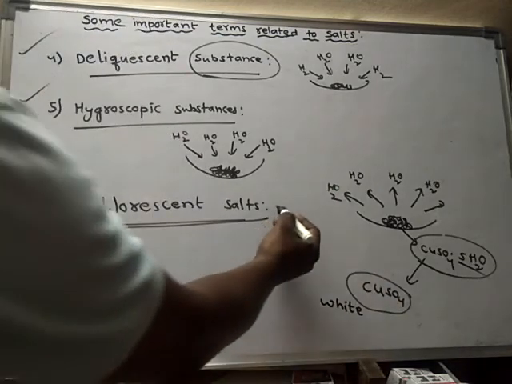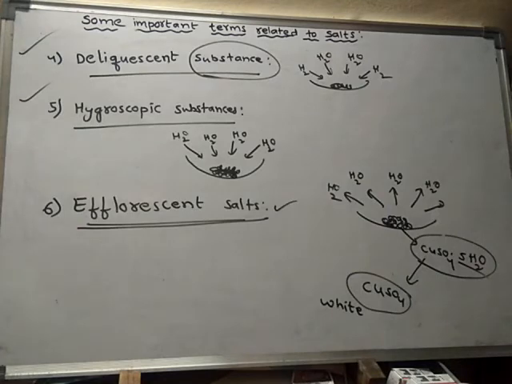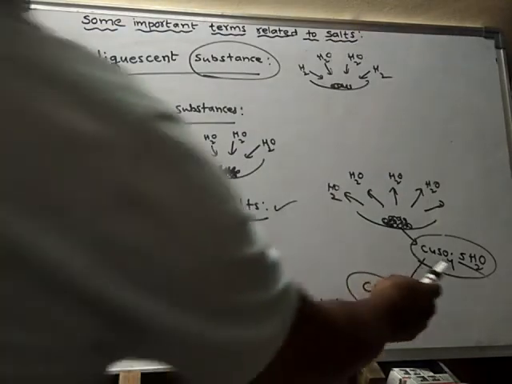Okay, such substances are said to be efflorescent salts. Efflorescent salts, what do they do? They lose their water of crystallization. They may lose all the water of crystallization completely, or they may lose only some water molecules. Out of 5 water molecules, they may lose some.